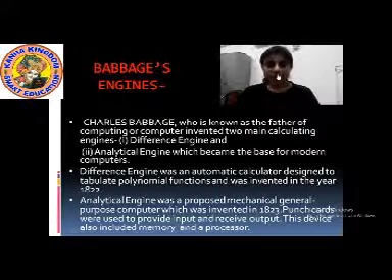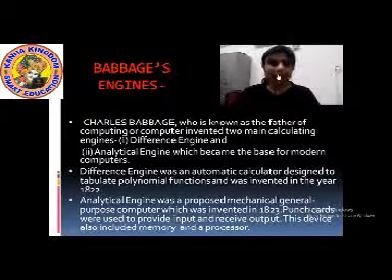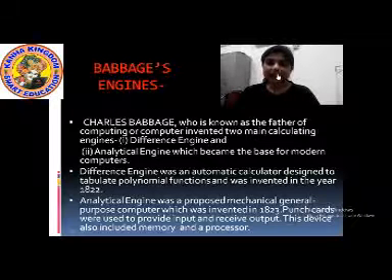The difference engine was invented in the year 1822. This machine was designed as an automatic calculator. He designed this device in such a way that it could perform all the calculations automatically.